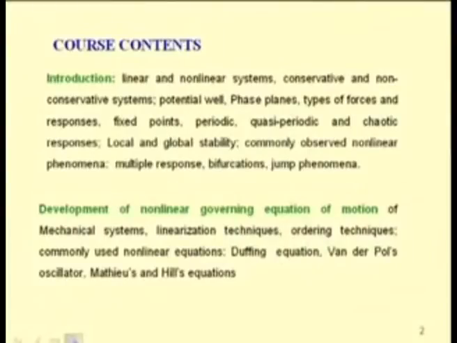So, welcome to this course on nonlinear vibration. This course is meant for the senior undergraduate and postgraduate students of the mechanical engineering department, structural civil engineering department and aerospace engineering department. So, the course structure, the course content is given below.